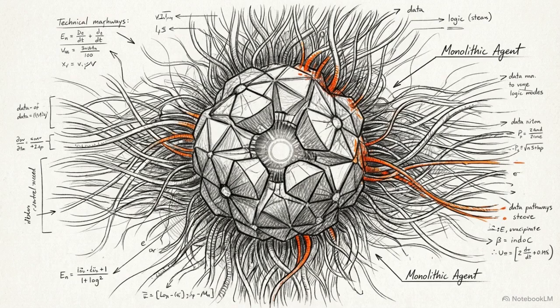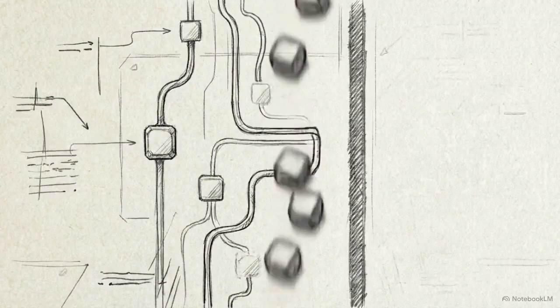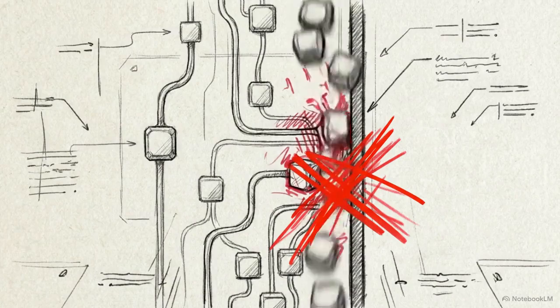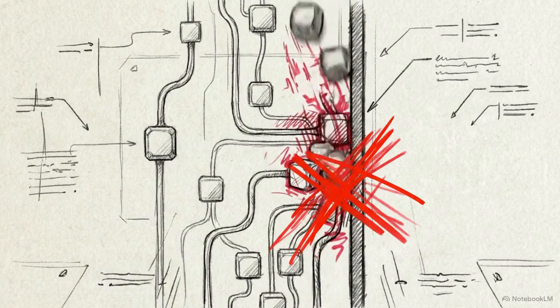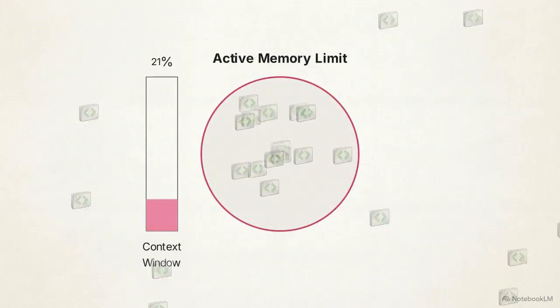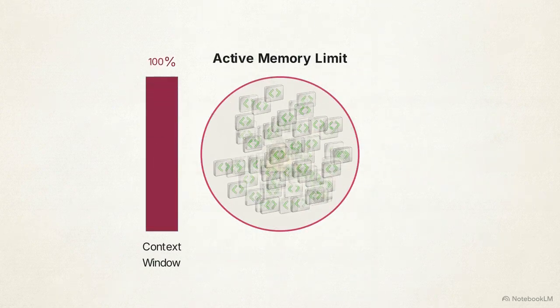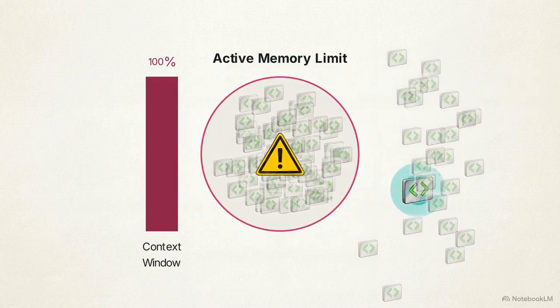When deployed in high-concurrency enterprise environments, single monolithic AI agents fail. If you task one agent to act as a general-purpose problem solver, it will eventually hit an error, fail to recover, and collapse into an endless retry loop that crashes the entire system. This failure starts with token bloat. Token bloat occurs when an agent carries irrelevant context across multiple domains, wasting its active memory limit on data it doesn't need for the immediate task.